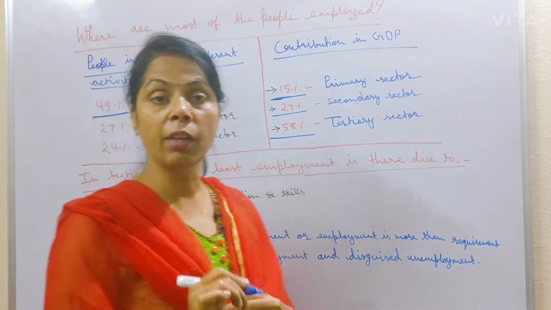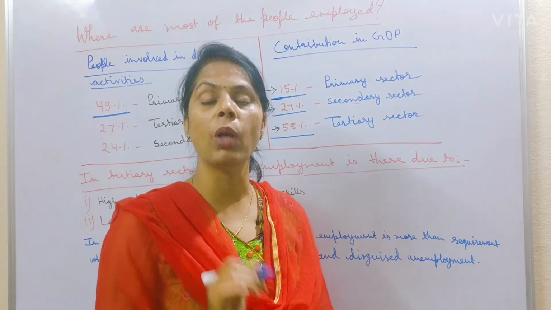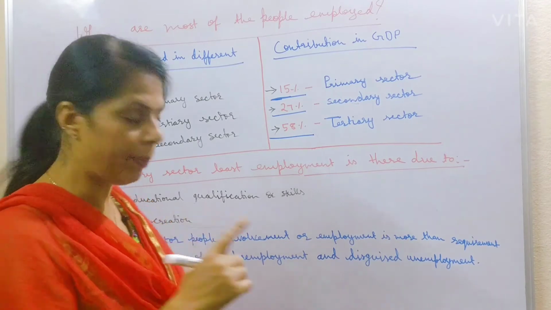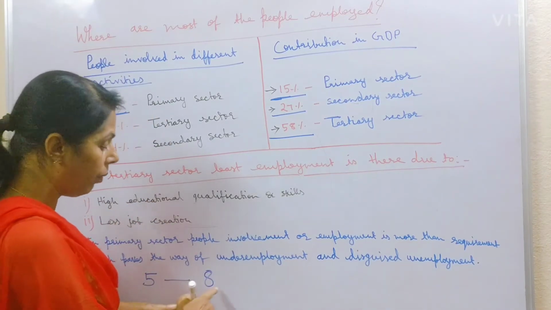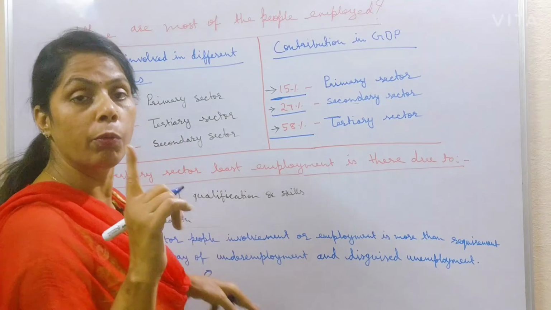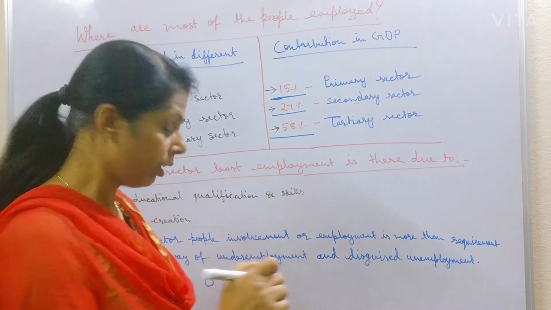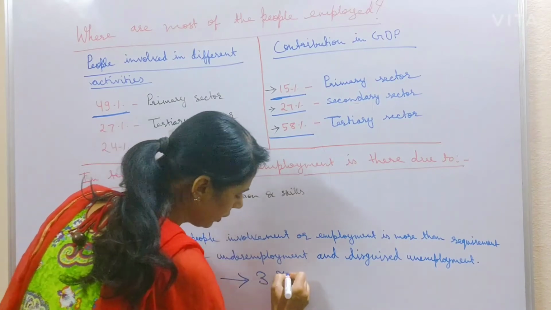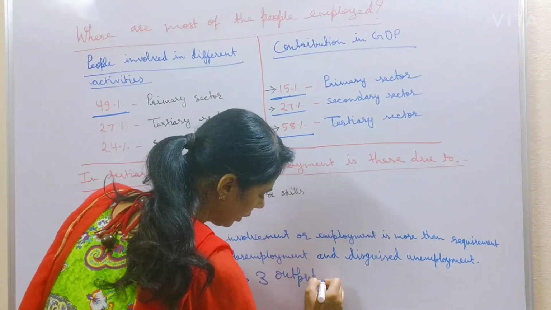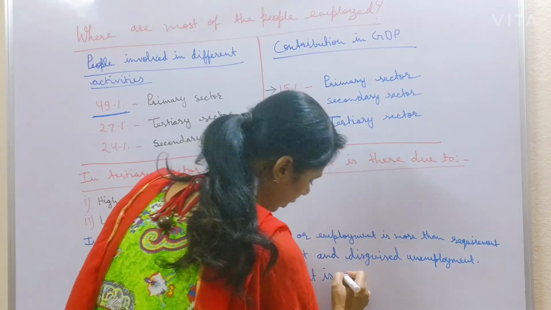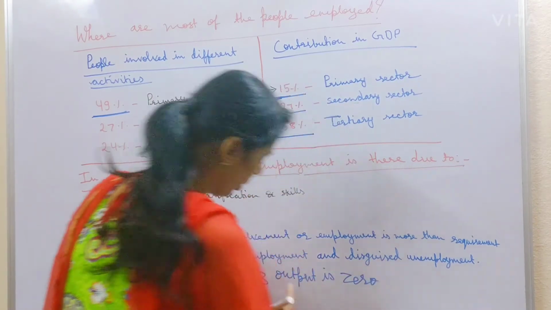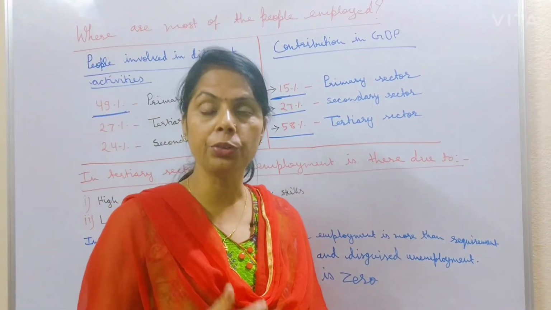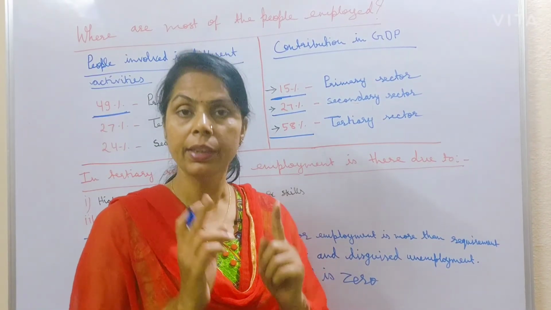This gives the way to disguised unemployment. Disguised unemployment means if 5 people are needed for doing any job, 8 people are involved in doing the same kind of work. It means the output of 3 people is 0. So this is disguised unemployment, about which you have already studied in 9th class.